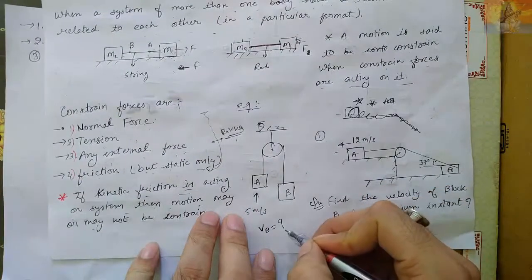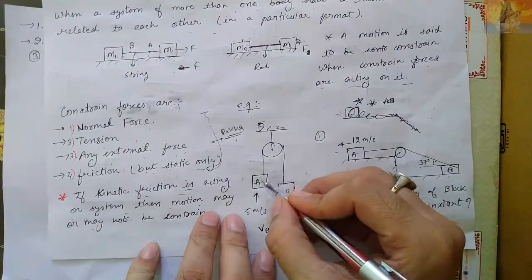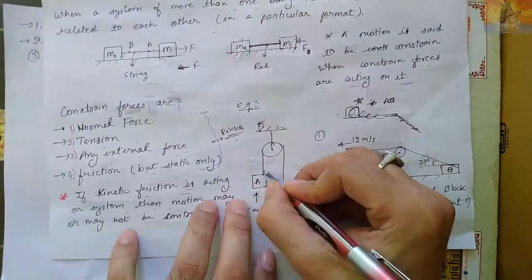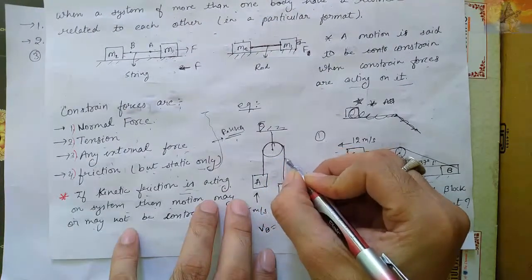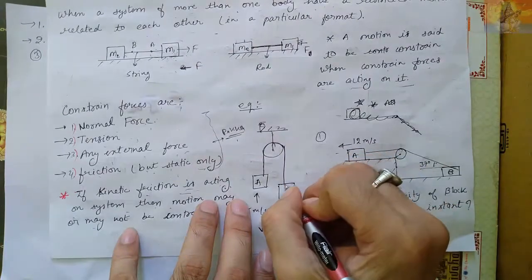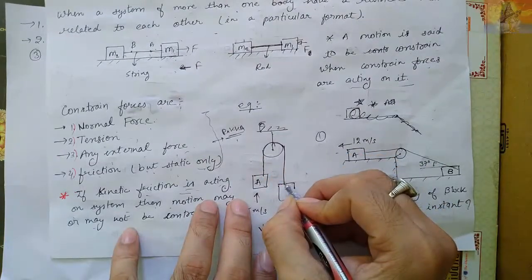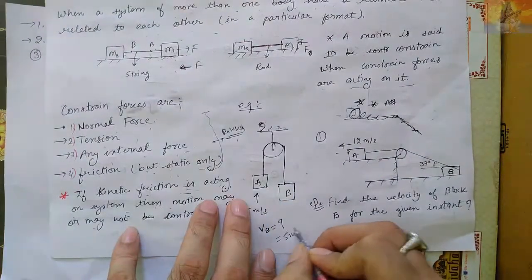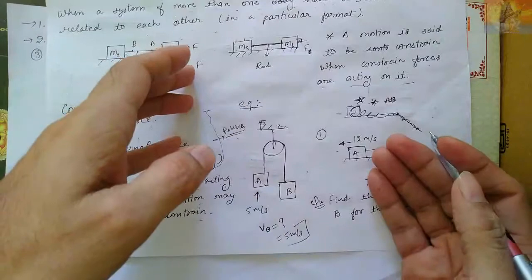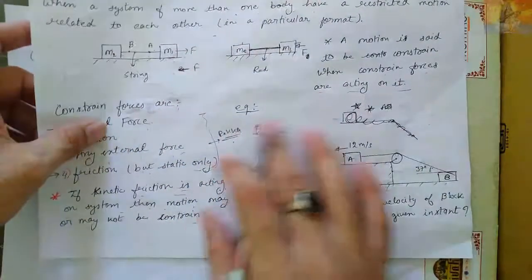Common sense: this rope will also move by 5 meter per second. Since the rope is the same, it is not changed, so 5 meter per second till here, and B will also have 5 meter per second. By using this simple concept we will solve the numericals here.